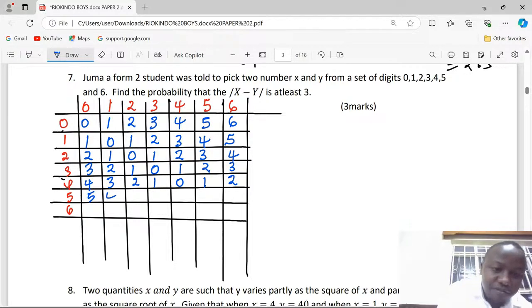1 and 5, difference 4. 2 and 5, difference 3. 3 and 5, difference 2. 4 and 5, difference 1. 5 and 5, difference of 0. 6 and 5, a difference of 1.